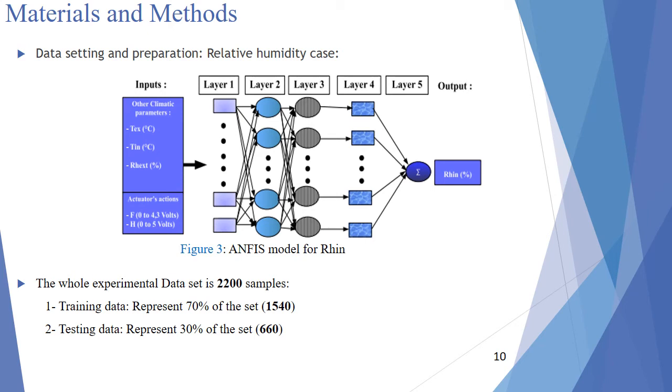The same here for the relative humidity case. This time the inputs were chosen to be external temperature, internal temperature, external relative humidity, and the same actuators' actions, the fan and the heater, to predict the output, which is the internal relative humidity. The same experimental dataset was adopted here with the same number of training and testing data.